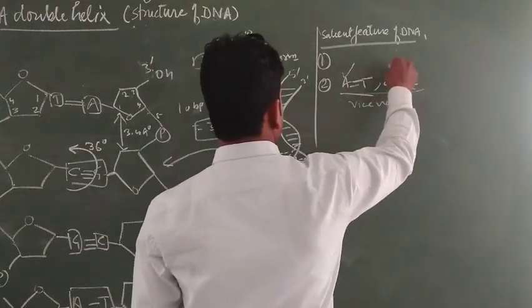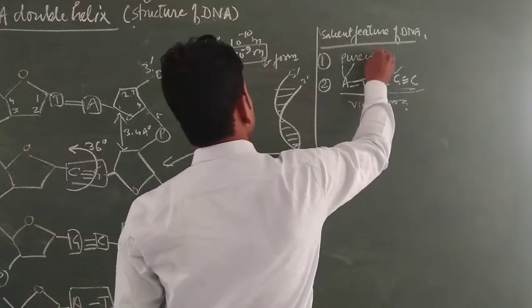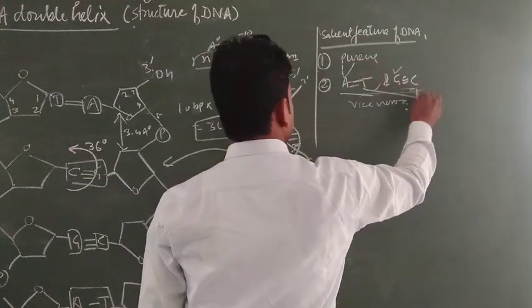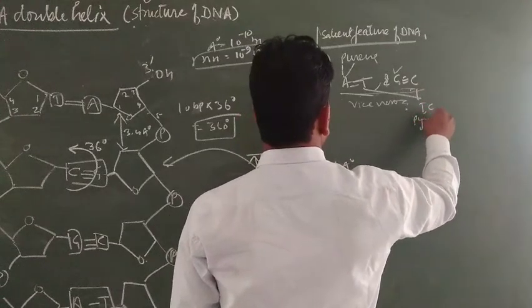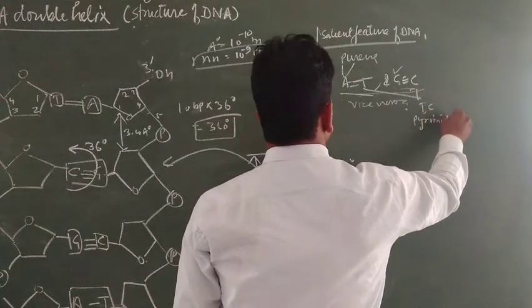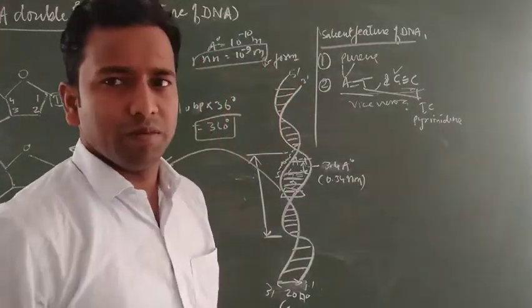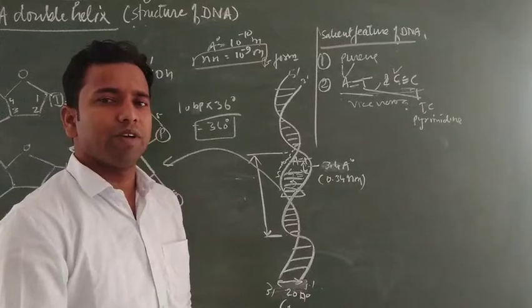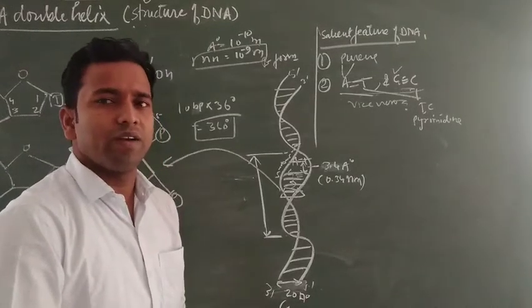Here adenine and guanine are both purine bases, pairing with thymine and cytosine, which are pyrimidine bases. According to Chargaff, the purine and pyrimidine bases are joined with each other by the bond known as hydrogen bond.